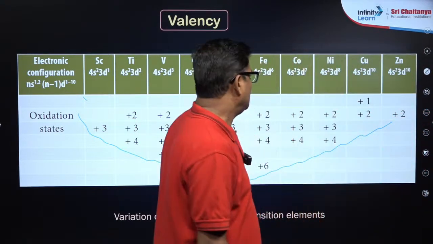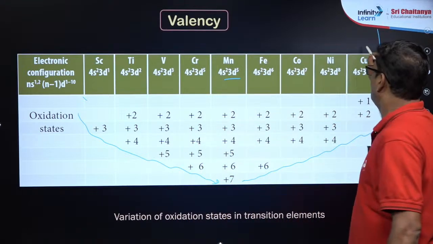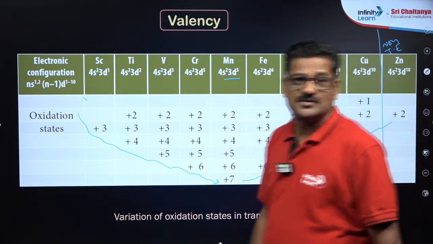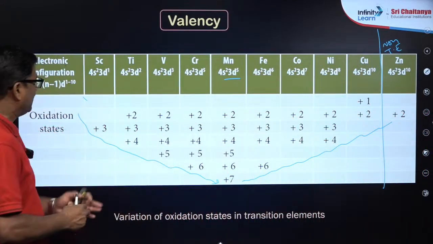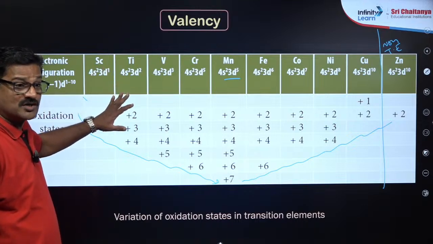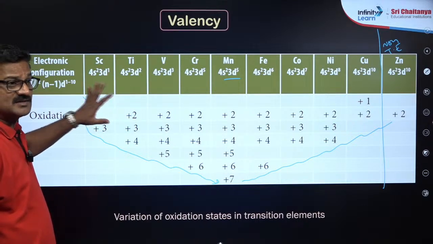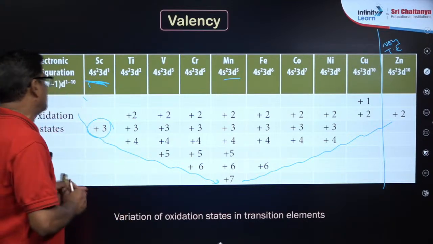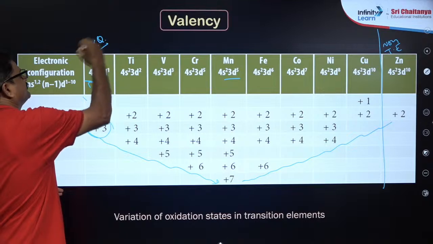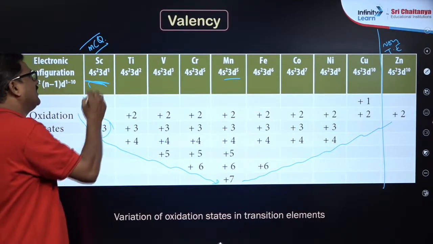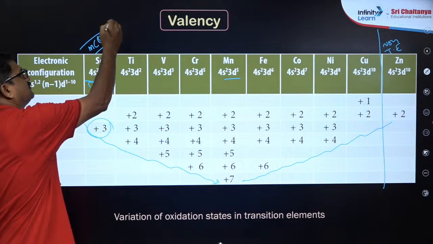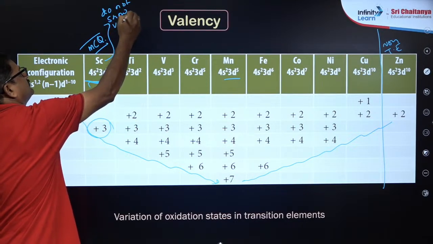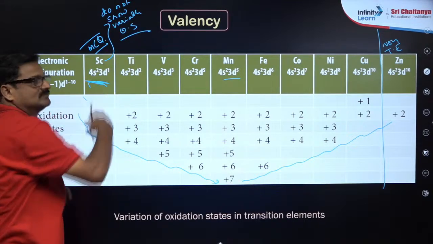Right? Now these are transition elements, beta. So this is a non-transition element. Among the transition elements, could you pick out the element which does not show variable oxidation state? Scandium. That is a multiple choice question. Scandium is the element that does not show variable oxidation state.